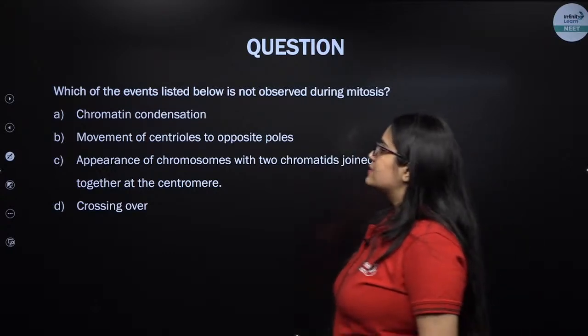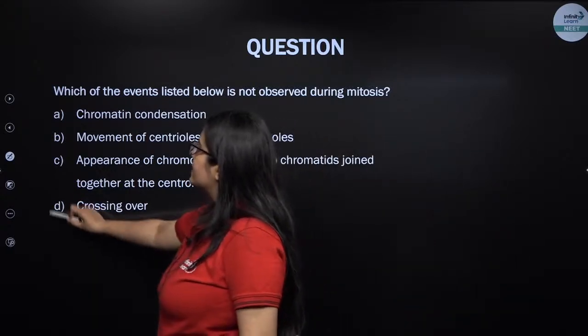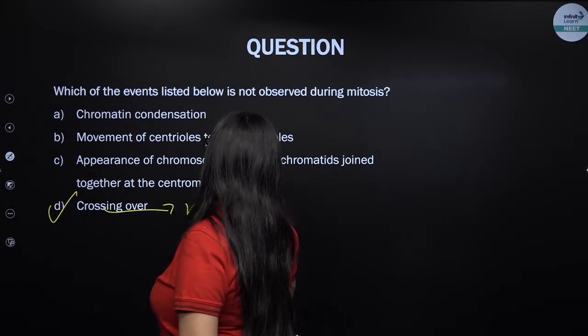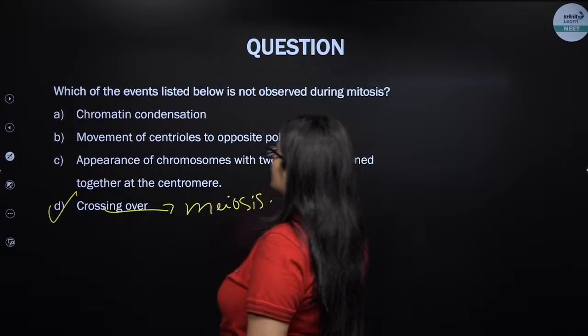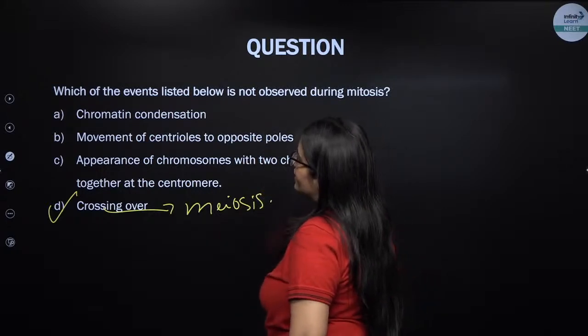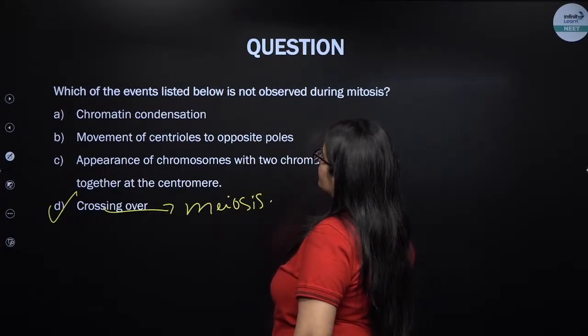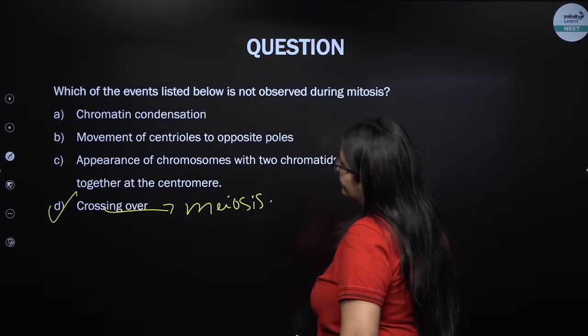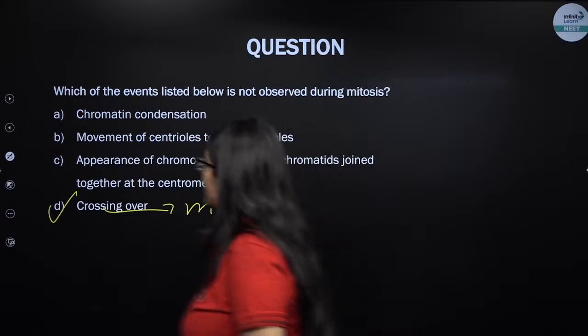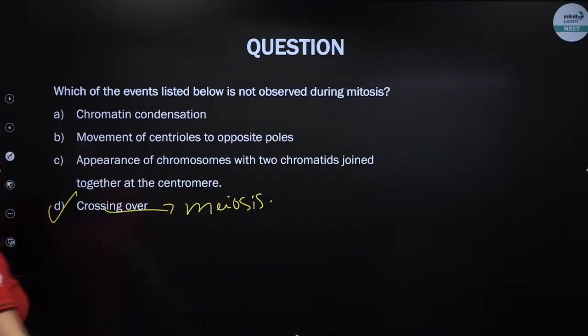Yes, that's right. It is crossing over. Crossing over is an event seen in meiosis. Chromatin condensation happens, and chromosomes form in prophase. Movement of centriole to the opposite pole also happens. Appearance of chromosomes with 2 chromatids joined also happens, since DNA doubled in S phase. Next.